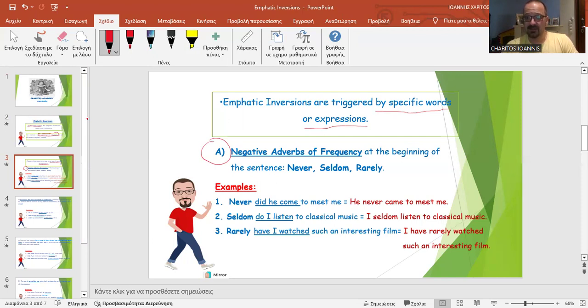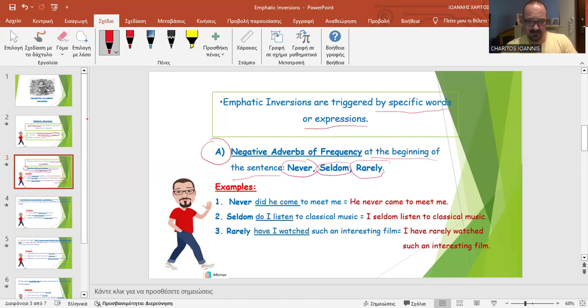So normally the adverbs of frequency are positioned behind the verb. But when those adverbs of frequency appear at the beginning of the sentence, they trigger an inversion. These adverbs of frequency are never, seldom, rarely.